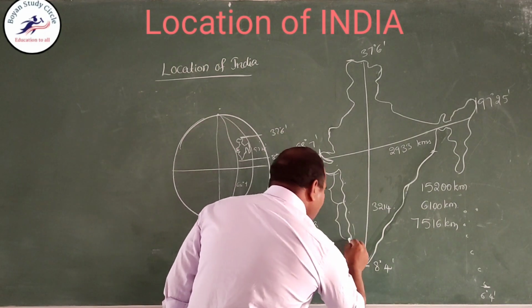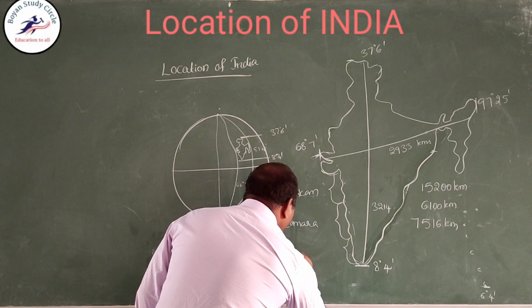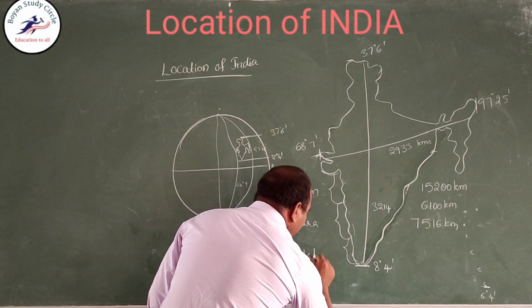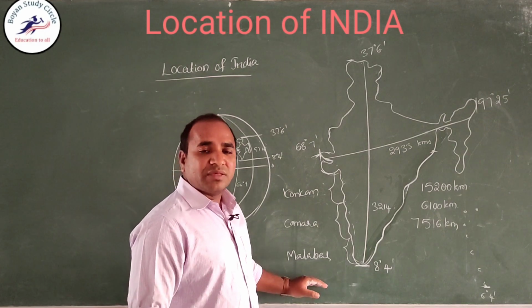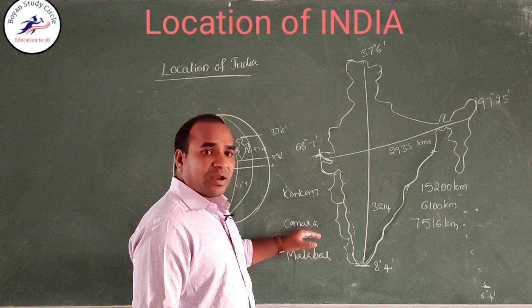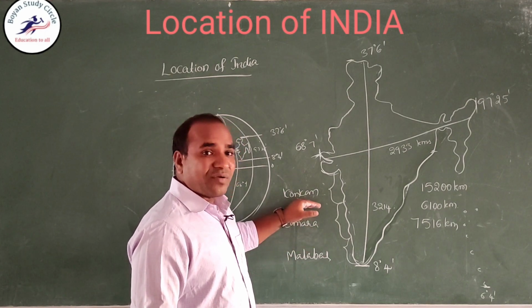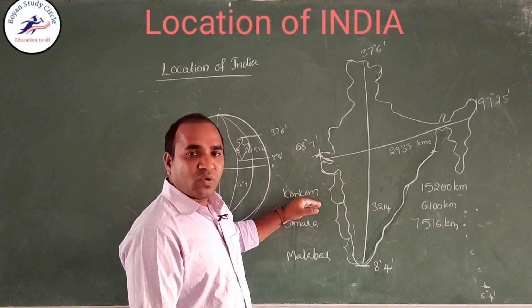And the Kerala coastal region is called the Malabar coast. Malabar is known for gold and diamonds, right? Canara is known for banks. Konkani is the language widely spoken in Maharashtra and Goa.